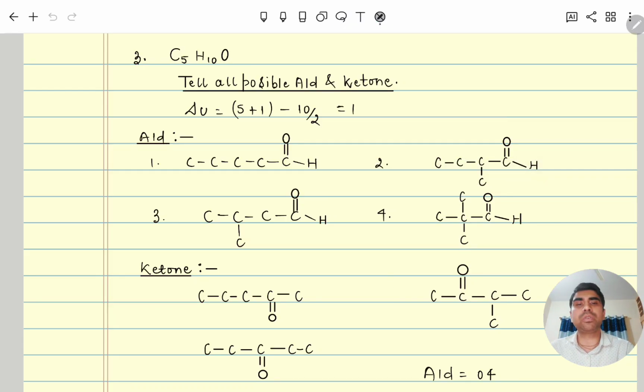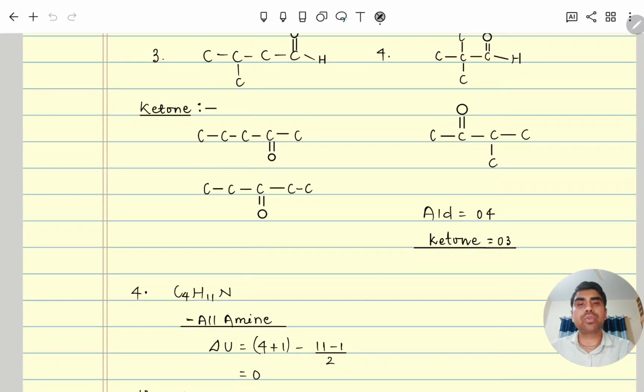Then after ketone, so the ketone will be at position 2, since it is not a terminal functional group. Then it will go to 3 also, and after that it is not possible, so then do branching. In branching only this is possible. So total aldehyde 4, ketone 3.